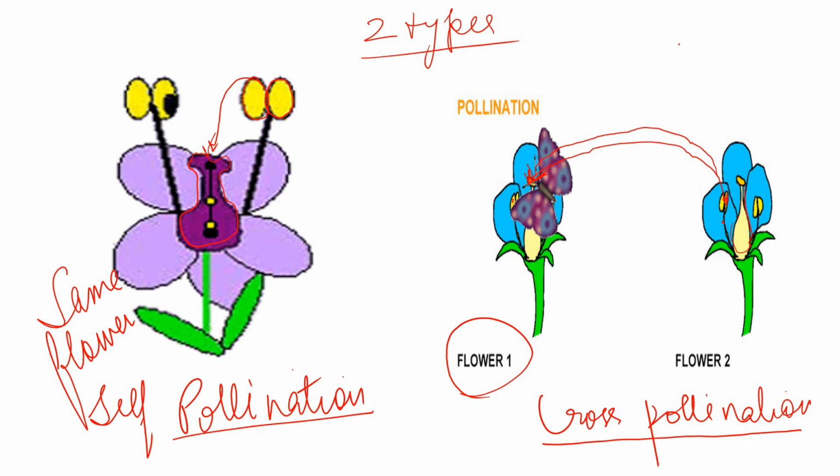Whereas in self-pollination, in the same flower, the pollen grains are transferred from the anther to the stigma of the same flower. Understood?